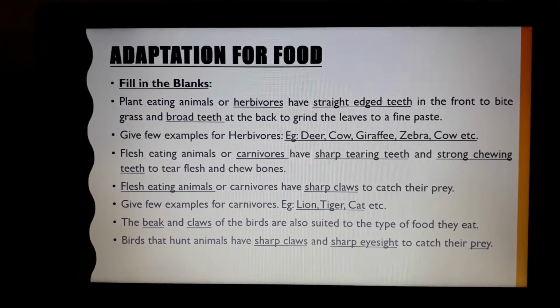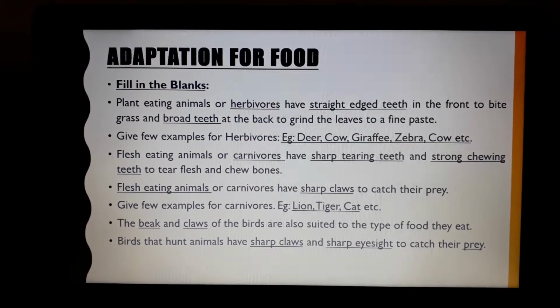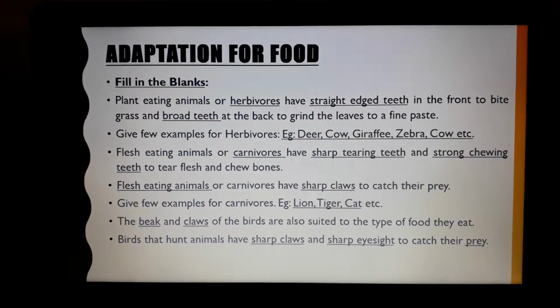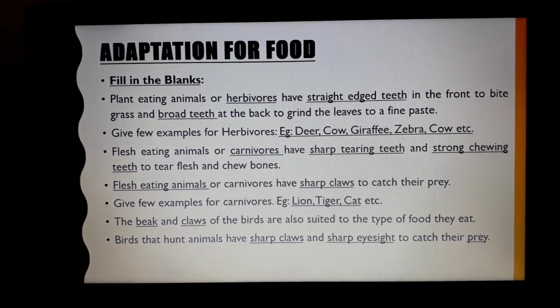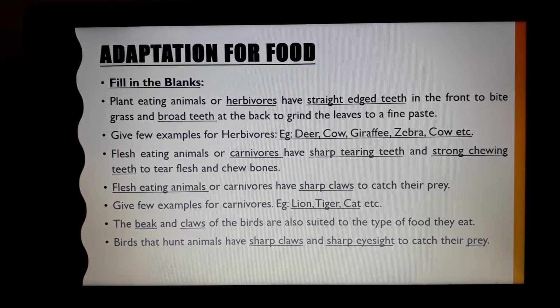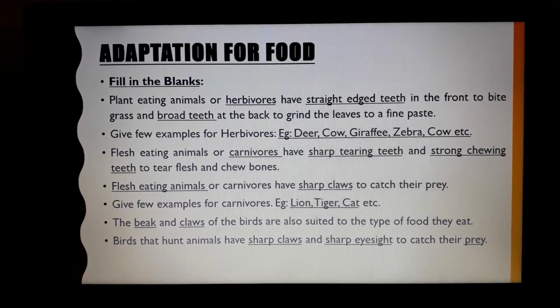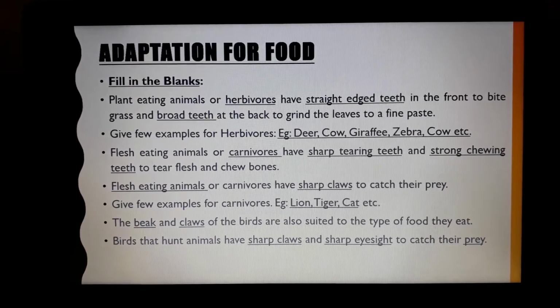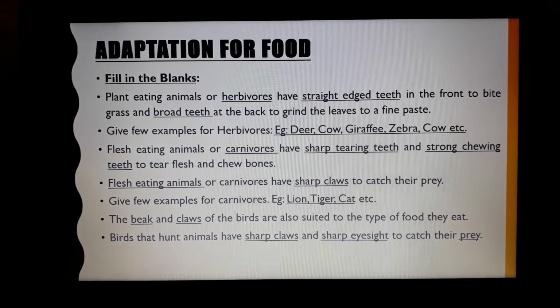Fill in the blanks. Plant eating animals or herbivores have straight edged teeth in the front to bite grass and broad teeth at the back to grind the leaves to fine paste. Give few examples for herbivores. Example: deer, cow, giraffe, zebra, etc.